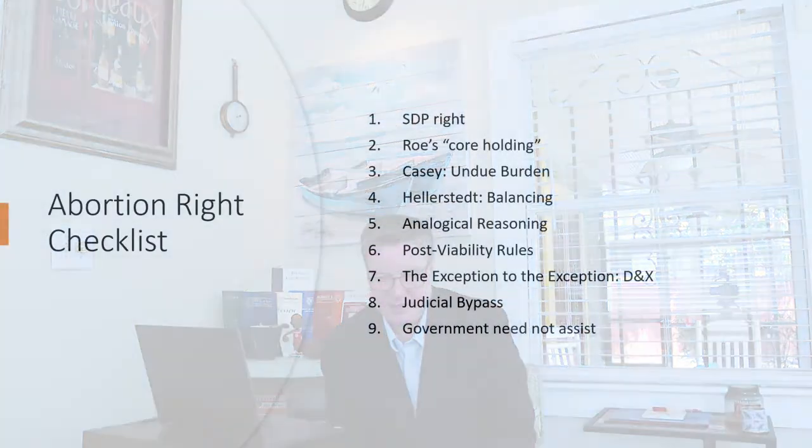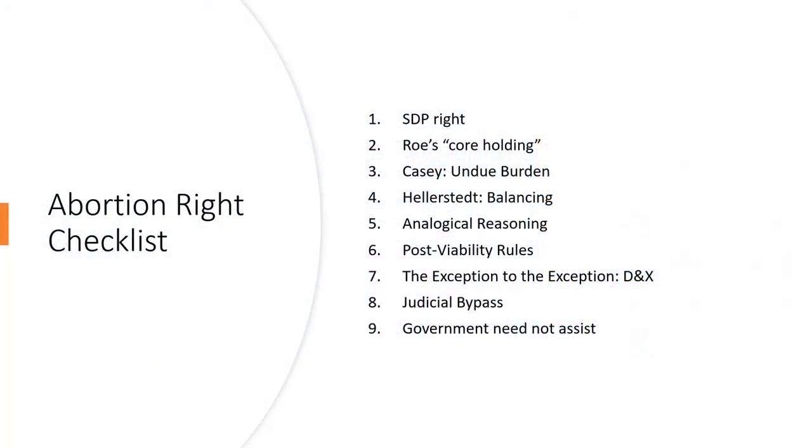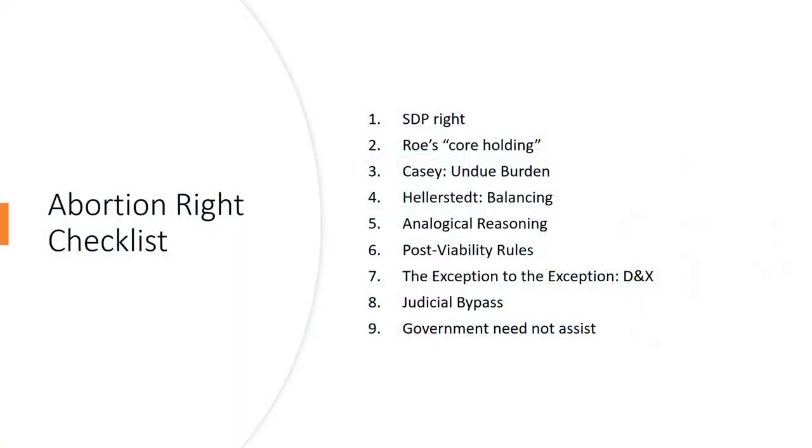A couple of bright line rules to know in the abortion cases, right? Judicial bypass, you need to know what that is. A law that restricts access to abortion for minors by requiring parental notice and consent would be upheld as long as it contains a judicial bypass, which means a way for the minor to go around parents that are incompetent or abusive and get an order from a court. And finally, number 9, the government, although it is not supposed to interfere with a woman's right to terminate a pregnancy pre-viability without undue burden, is not required to help a woman get an abortion.